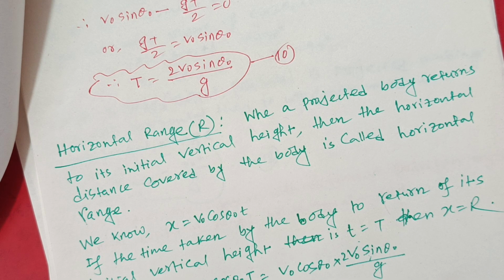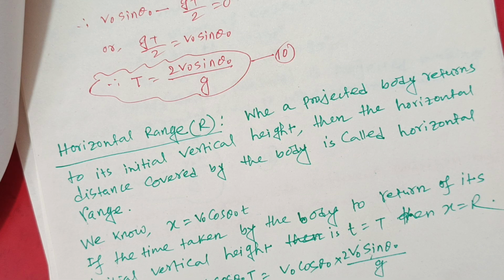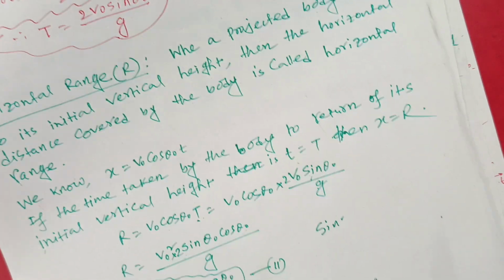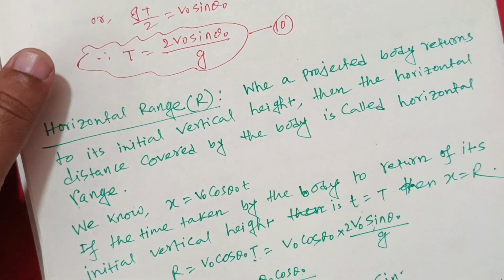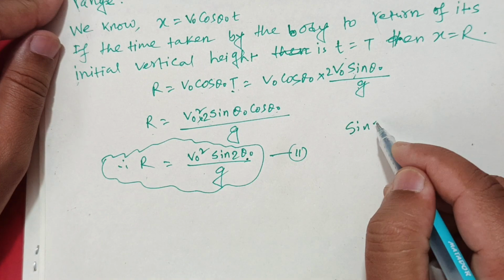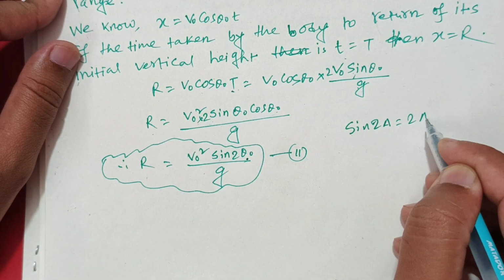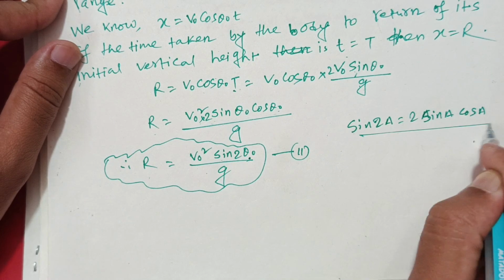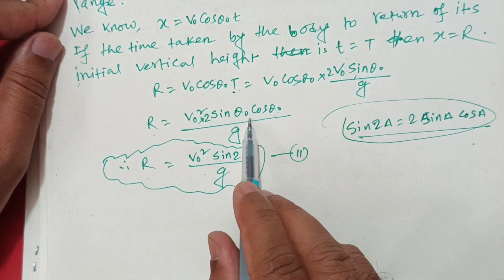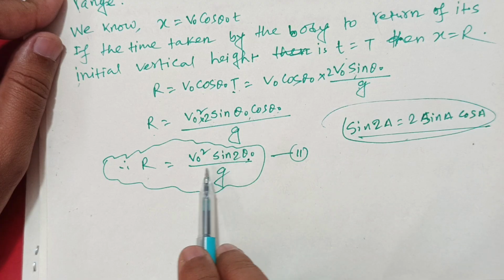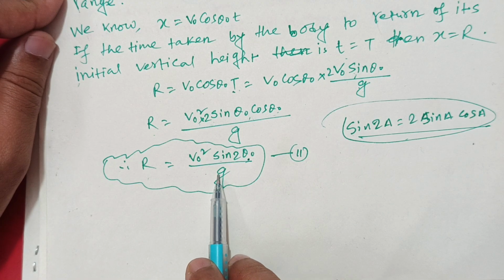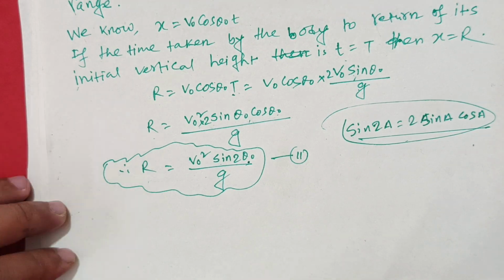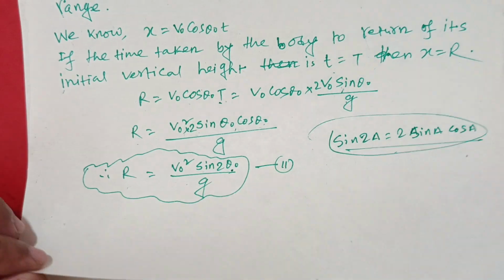Finally, you know 2 sin theta naught cos theta naught means sin 2 theta naught, since sin 2A equals 2 sin A cos A. Putting this formula in this equation, R equals v naught squared sin 2 theta naught divided by g. It is the maximum horizontal range.